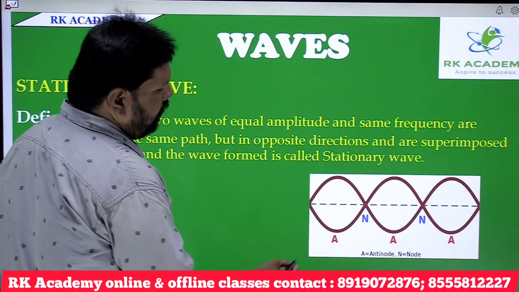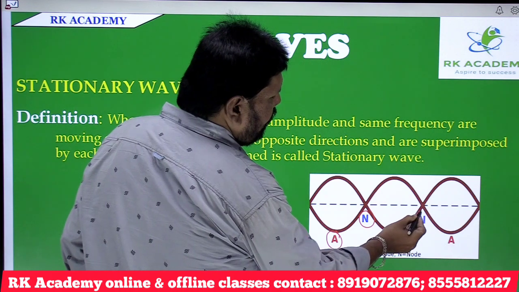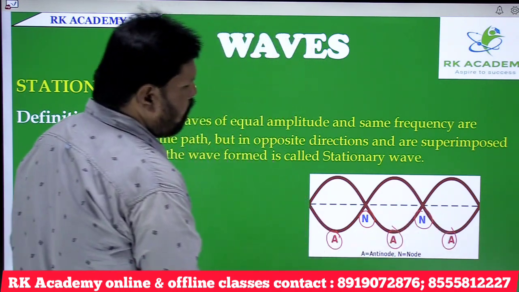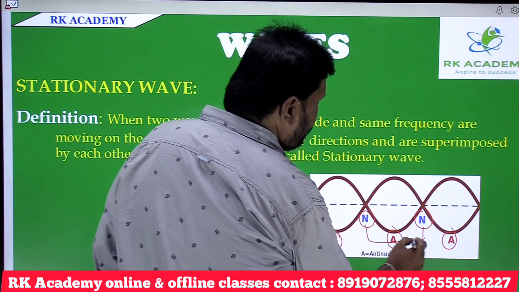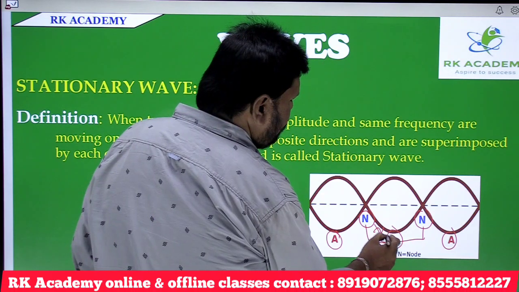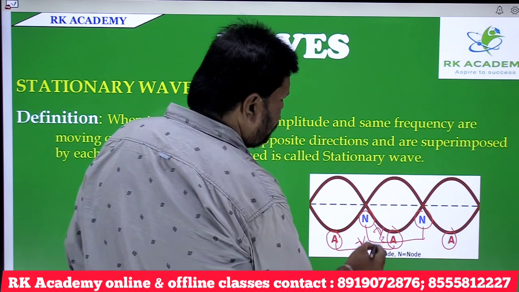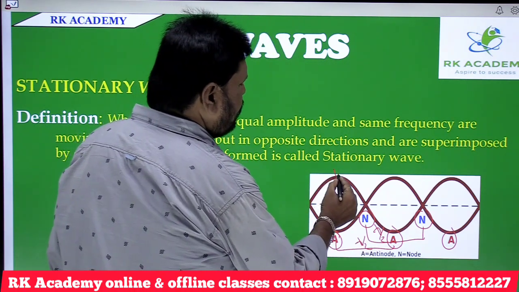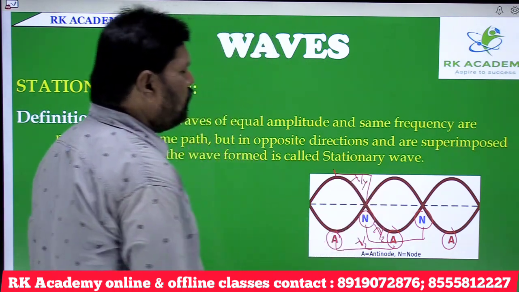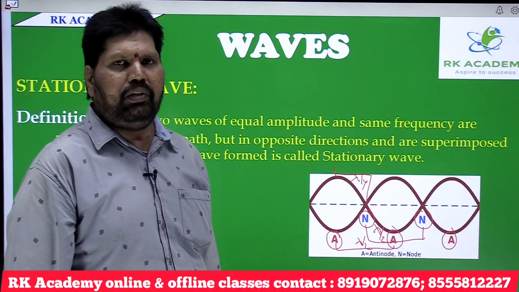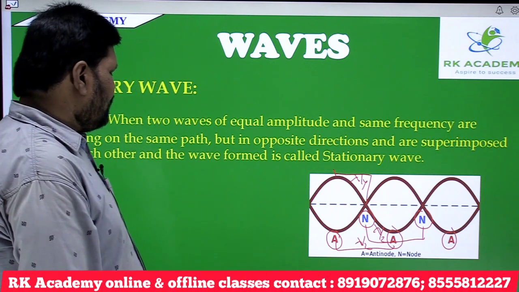Here you see, this is antinode and this is node. This is antinode and this is node. This is antinode. The distance between two nodes is lambda by 2, and the distance between two antinodes is also lambda by 2. The distance between a node and an antinode is lambda by 4, one-fourth of the wavelength. This is the stationary wave.